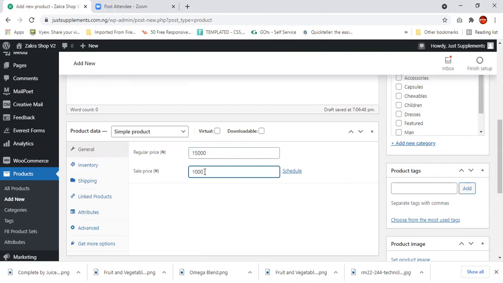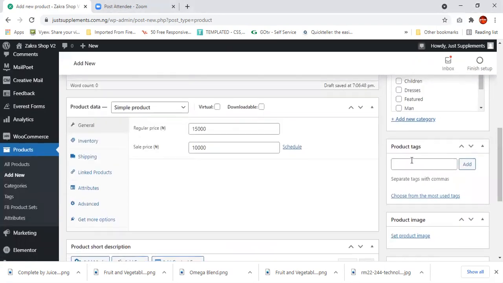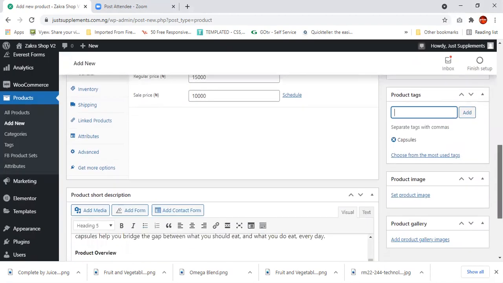Okay. All right. The product tag. This particular product is in capsules as well. Okay, it's in capsules as well. So the categories are already there. I'll just select the tag capsules. Once you press C, the tag that is under C will come out, and that's capsule. So far so good. It's only capsule that we have under the category.